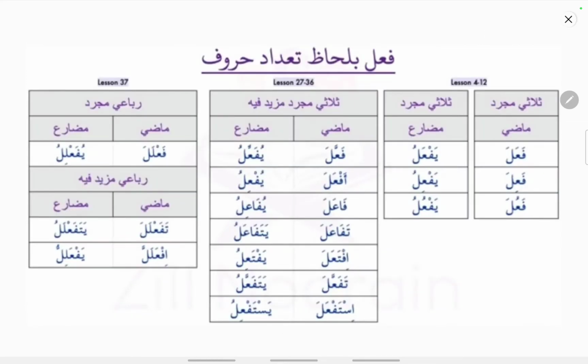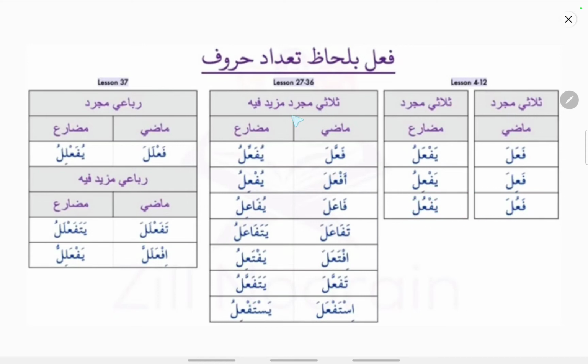So based on number, I said already, we have 3 root letter verb and 4 root letter verb. Here the 3 root letter verb is known as Sulasi Mujarrad, and based on time, there is the past tense and the present or future tense. Past tense is known as Fe'lul Madi or the perfect tense. Fe'lul Mudari is known as imperfect tense. It includes both tenses, that is the present tense and the future tense. So the verbs will be coming in this pattern: fa'ala, yaf'alu, fa'ila, yaf'ilu, fa'ula, yaf'ulu patterns.